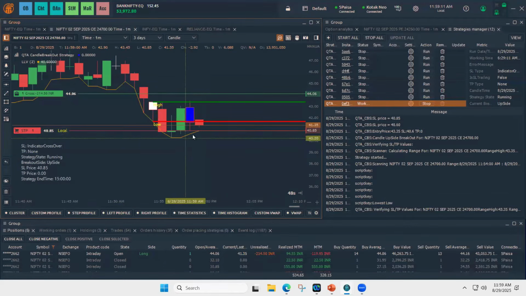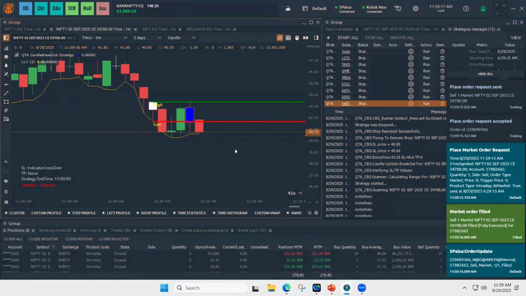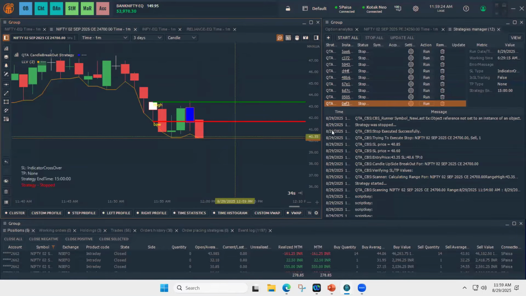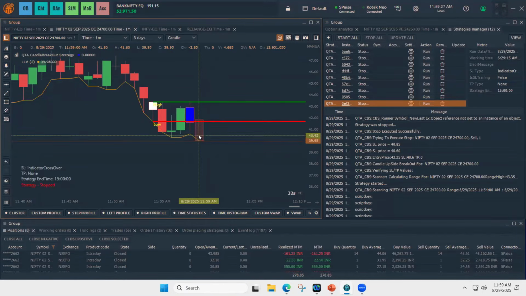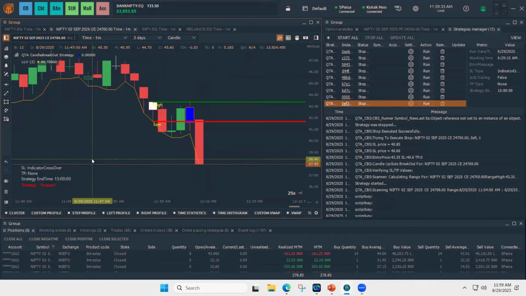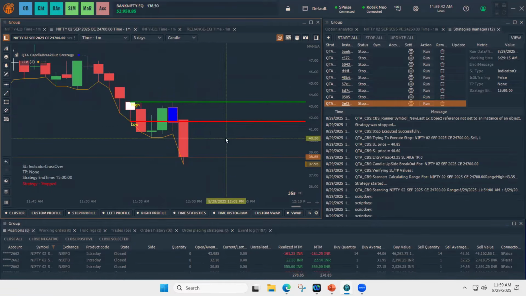So when the lowest low gets changed, the SL keeps updating. And we see here, since we chose live execution of the lowest low, when the price touched the lowest low, the SL got hit and the strategy got stopped. By doing so, we are sticking to one strategy and we are not letting our emotions run.